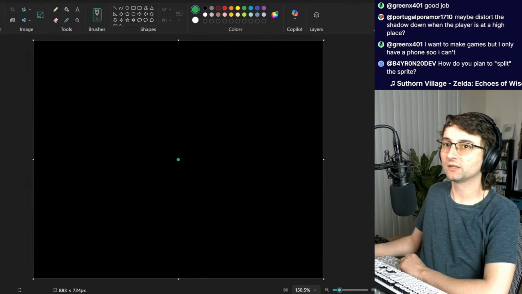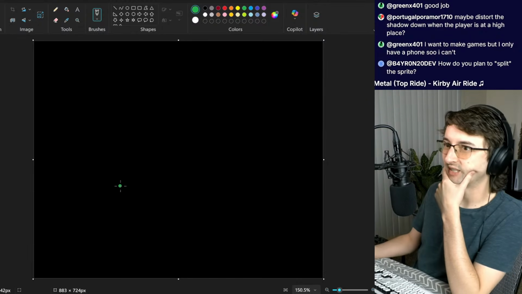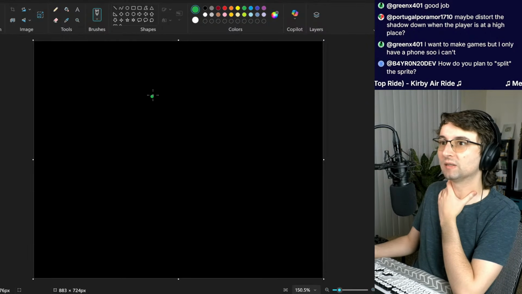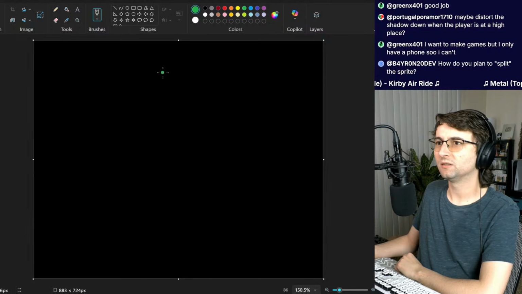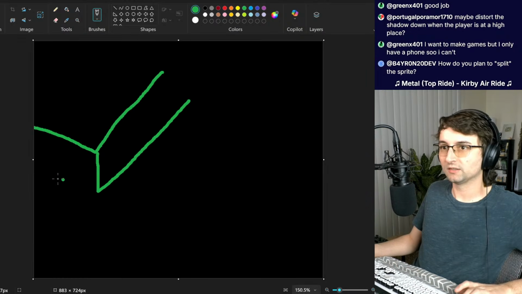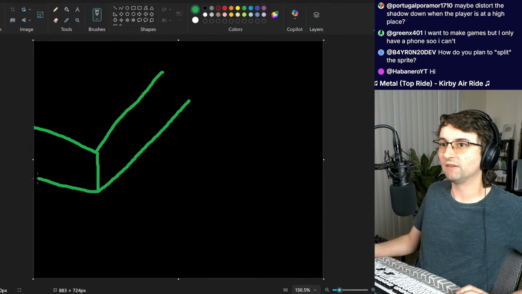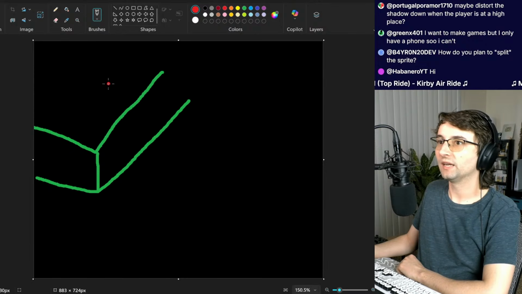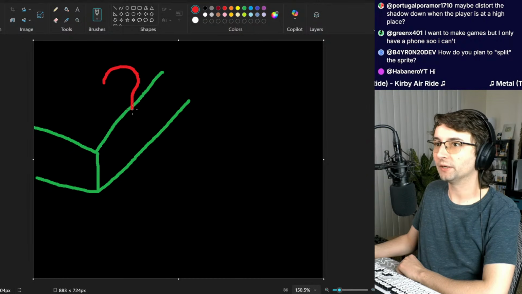So let's draw a really basic example to demonstrate what I'm talking about here. And I'm going to do it at an isometric perspective. Whoops. So here is our platform. And then here is our player.